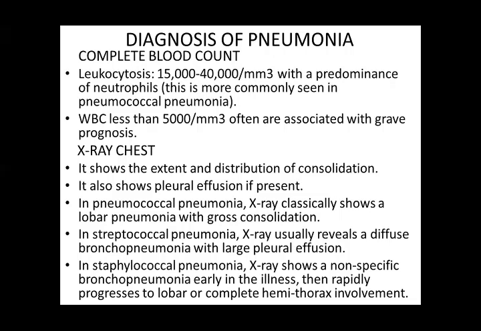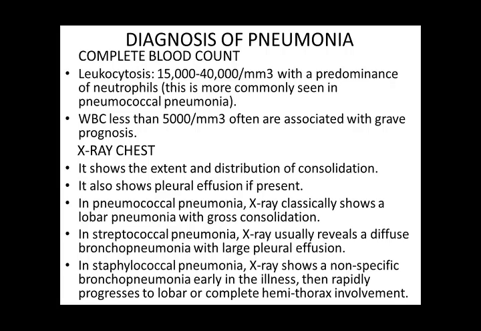The chest X-ray shows extended distribution of the consolidation. It also shows if pleural effusion is present. In pneumococcal pneumonia, X-ray classically shows a lobar pneumonia with gross consolidation. In streptococcal pneumonia, X-ray usually reveals a diffuse bronchopneumonia with large pleural effusion. In staphylococcal pneumonia, X-ray shows non-specific bronchopneumonia early in the illness, then rapidly progresses to lobar or complete hemithorax involvement. So there are differences in the chest X-ray.